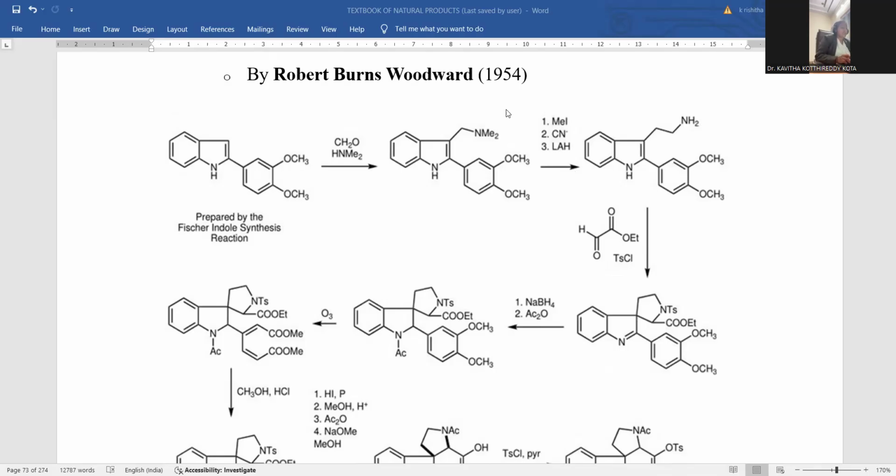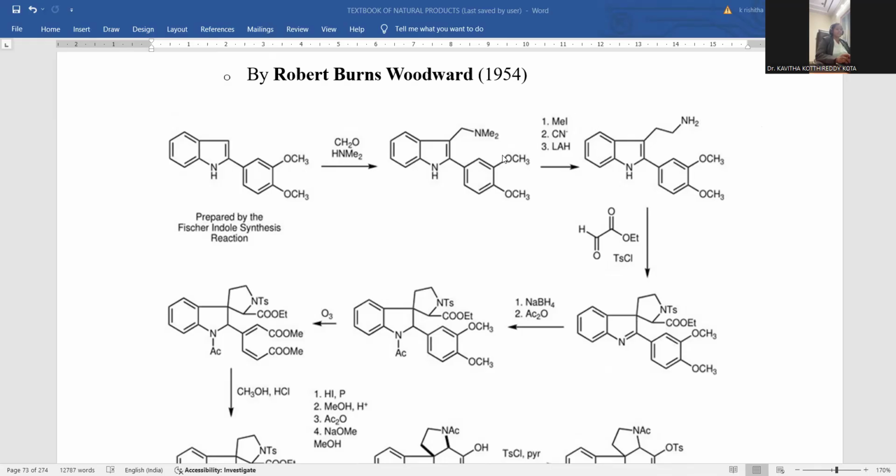Methyl iodide, when operated, performed methylation upon this nitrogen so that a quaternary ammonium iodide will be generated. Hofmann degradation gives rise to the double bond and the total amine group will be discarded. Whenever the double bond is there, that is further treated with nitrile. When nitrile is treated, that used to generate CH2CH2NH2 by reduction with lithium aluminium hydride. CH2CH2NH2, that is chain elongation, homologation, we can say in general.